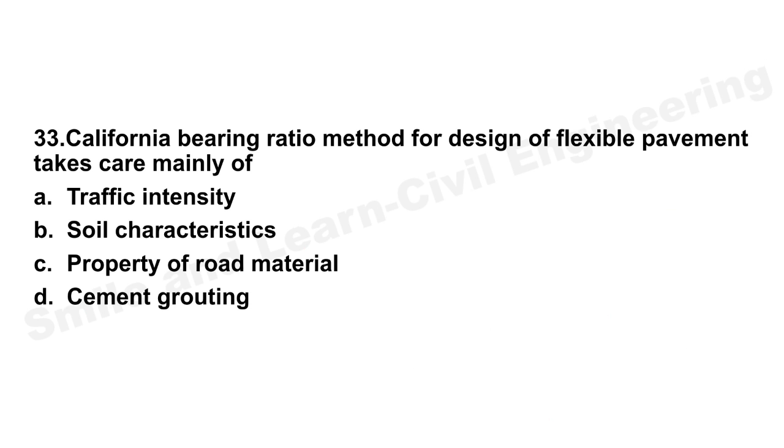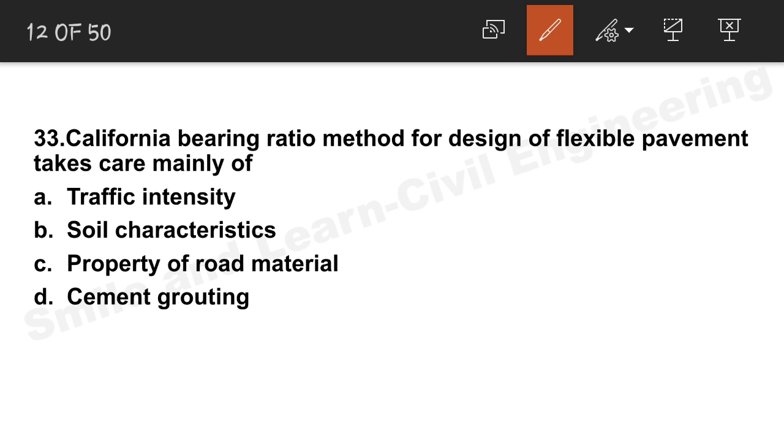Let's move on to the next question, number 33. California bearing ratio method for design of flexible pavement takes care mainly of: the CBR method for flexible pavement design is related to the property of road making material. California bearing ratio takes care of the subgrade soil, and it is actually the penetration value, 2.5 mm, 5 mm, all these are from the CBR method.